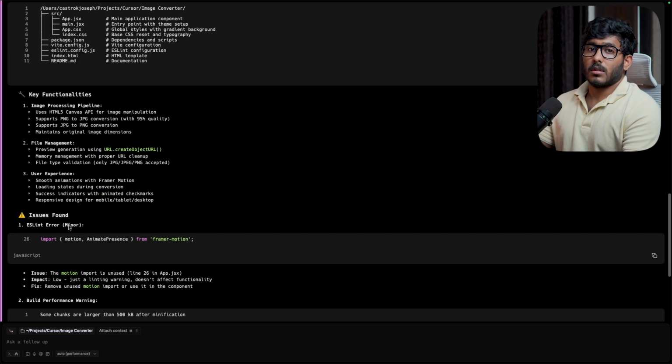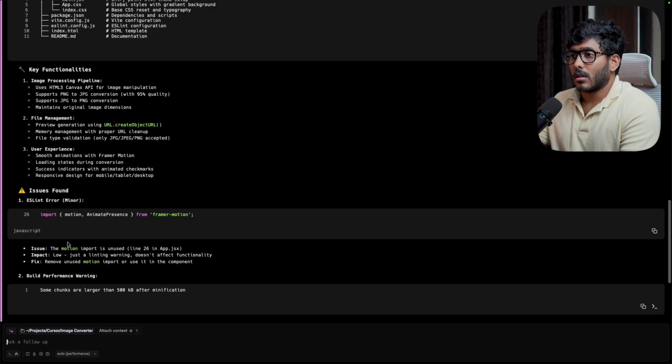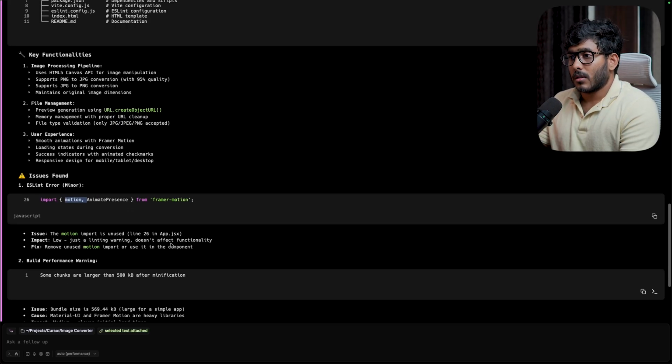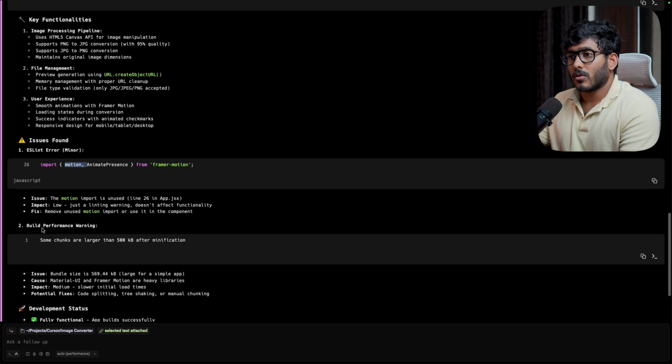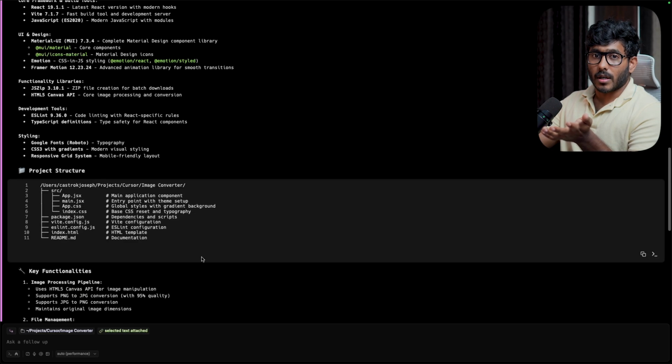So we also asked if there is any error in the code base, and it found some issues. ESLint error, that's a minor one. Motion import is unused. So this particular motion import is not being used in the app. So that is the error that it is showing. So build performance warning, some chunks are larger than 500 KB after minification. Okay, about the bundle. We have complete details about the code base that we have.